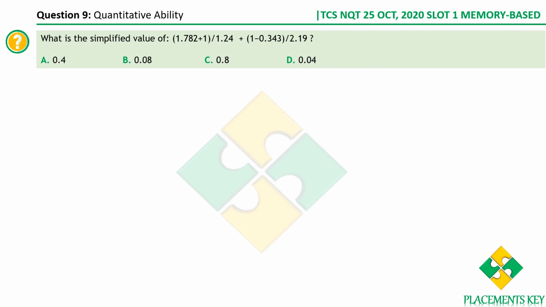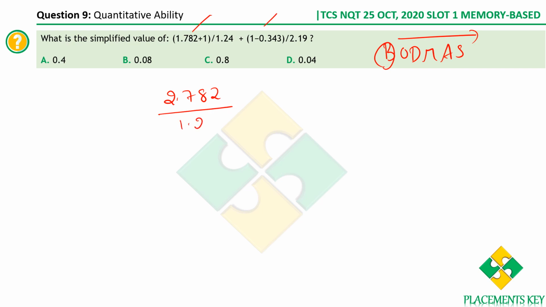What is the simplified value of 1.782 plus 1 by 1.24 plus whatever? Let me write that. You know that the computation is always by BODMAS. This is the rule, so brackets should always be evaluated first. Therefore, let's compute these brackets first. 1.782 plus 1 is 2.782, divided by 1.24, plus 1 minus 0.343. You get it as 0.657, divided by 2.19. This is what we have.